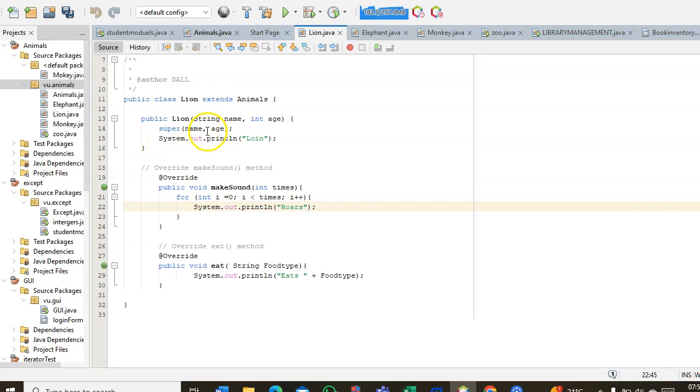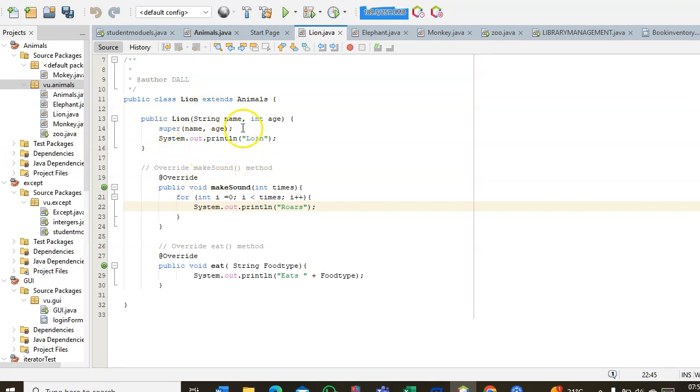This is my method with its attributes in it. Then I said here super, because these attributes are in the superclass. If I did not put this super, it was going to show an error. Actually, it showed an error because it couldn't recognize the name and the age. So I had to put this super here.